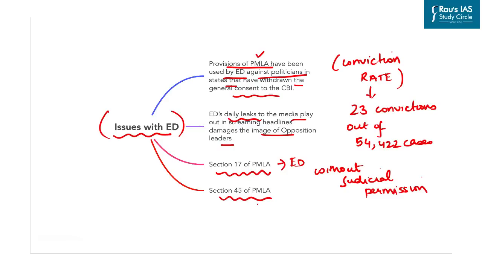So these were the issues associated with the different investigative agencies of the country, and at the same time we'll also try to understand what can be the best possible way forward against this. Coordination between the center and the state while dealing with criminal offenses is key to narrow the trust deficit that has developed between the center and the state. There is a need to adopt a collegium system mechanism for selection of directors to the investigative agencies.